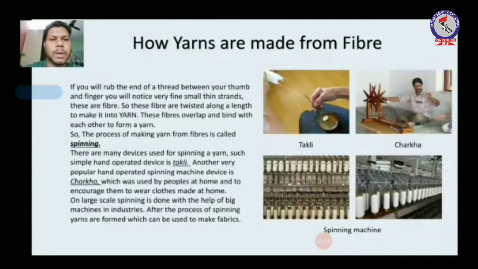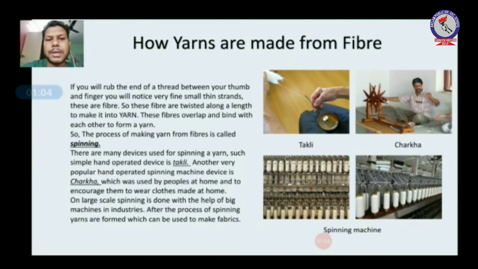Okay, next topic is how yarns are made from fiber, or how threads are made from fiber. Earlier I told you, if you rub a piece of thread between your thumb and your finger, you can see very small strands coming out of the thread. That is fiber. So these fibers are twisted together to make a yarn. The fibers overlap and bind with each other to form a thread or a yarn. So the process of making yarn from the fiber is called spinning.